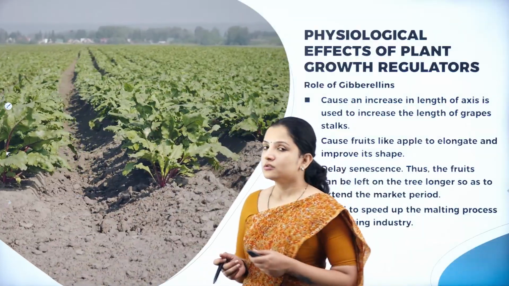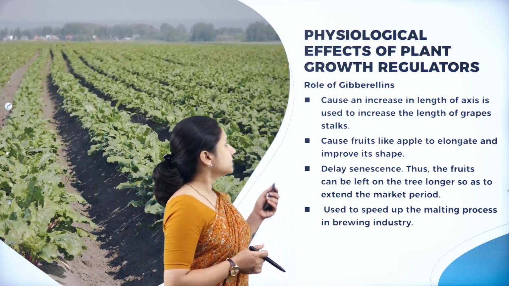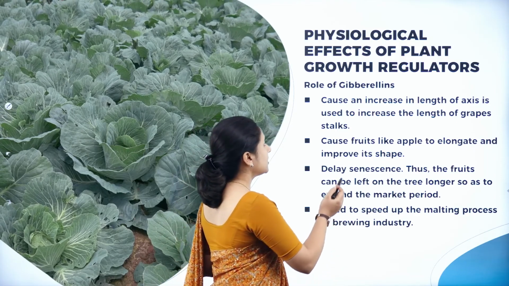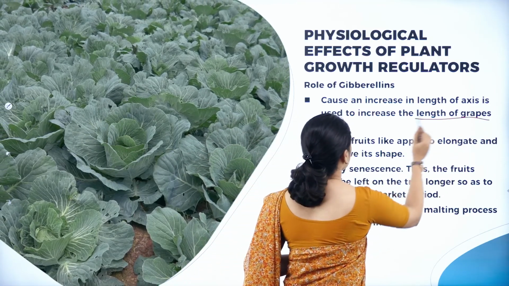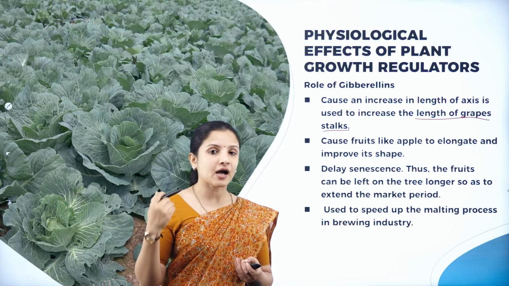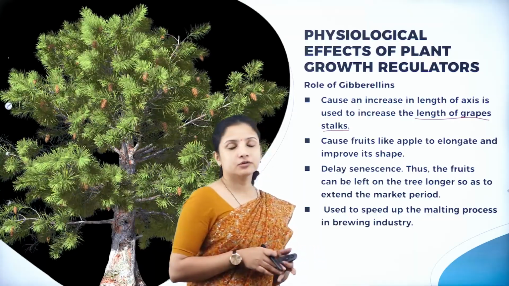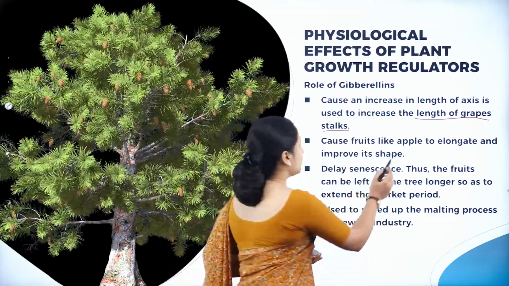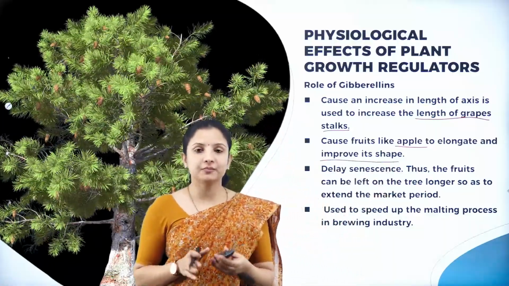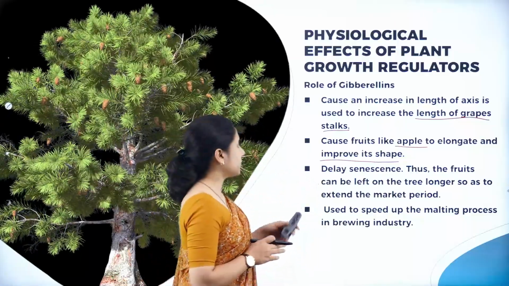So next, let us see what is the role of gibberellin in the physiology of the plant. So gibberellin actually causes an increase in the length of the axis of the plant, for example, increase in the length of grape stalk. So it helps in increasing the stem of a plant, increasing the height of a plant. The grape stalk is one such best example. And also it causes fruits like apple to elongate and improve its shape. So the shapes of fruits in the plant is decided by gibberellin. Therefore, apple is one of the best examples that we can take here.